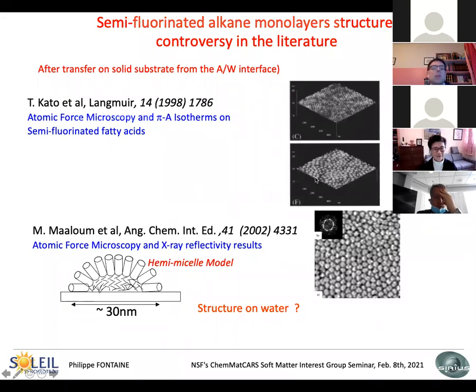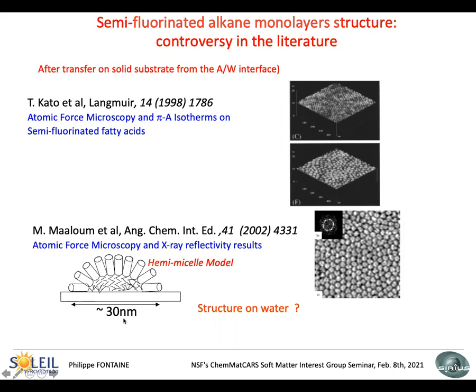And he saw that the layer was not homogeneous, but there were a lot of domains on the surface of nanometric size. For the pure semi-fluorinated alkanes without the acid moieties, Malum and co-workers did exactly the same experiment after transfer on solid substrate, and they showed that there are also domains on the surface of the silicon wafers. This was interpreted with the presence of hemimicelles on the surface. Each domain is a hemimicelle that you can draw like that with a size of 30 nanometers typically.